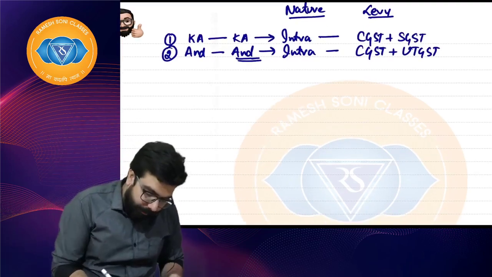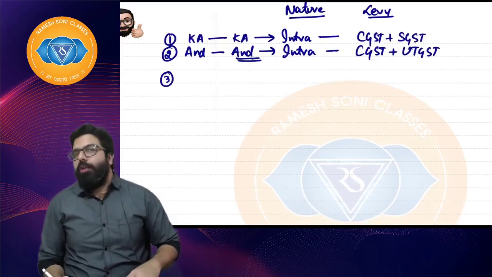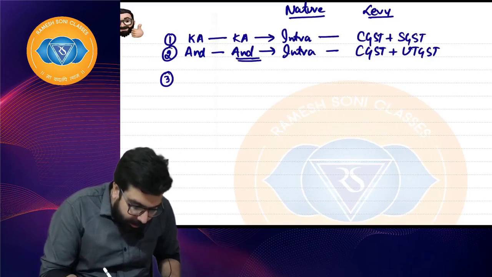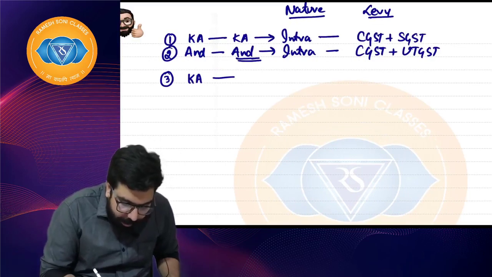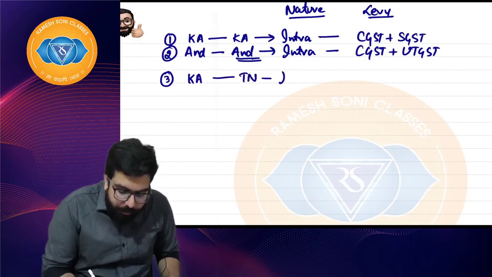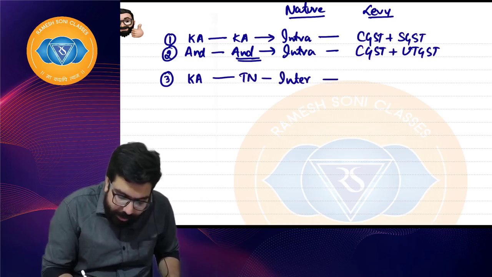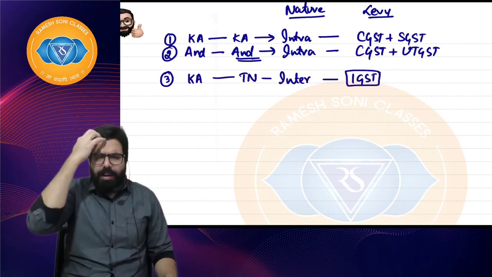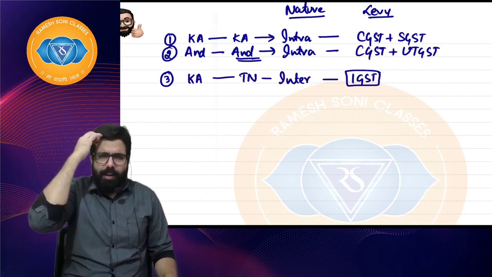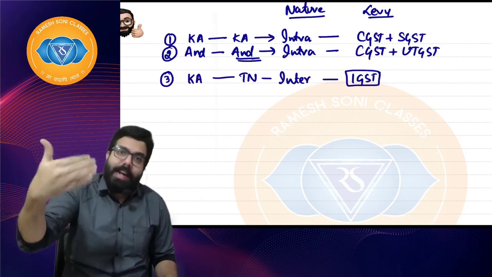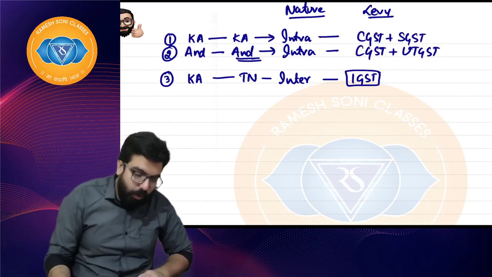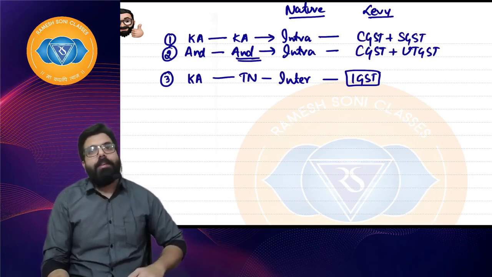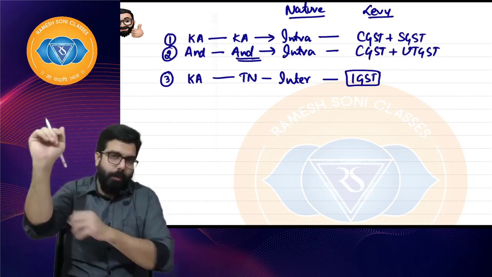Sir, third one. Supposing goods are sold from one state to another state, from Karnataka to Tamil Nadu. Sir, it is known as interstate, and in interstate we always levy IGST. But sir, when you levy IGST, will it go to the central government or state government? I'll discuss that, don't worry. Let's first understand which type of transaction has what levied. I hope everyone is clear.